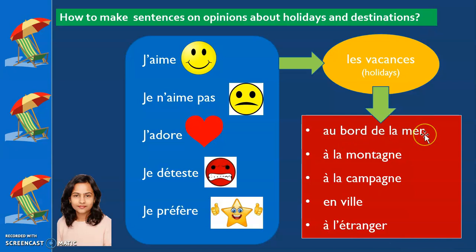Au bord de la mer, which means at the seaside. À la montagne, which means mountainside. À la campagne, countryside. En ville, in the city. À l'étranger, abroad. So, you will be making your sentence with these words in the blue box at the beginning, and then you continue with les vacances in this yellow box, and then you continue with these words in the red box. So this is how your sentence is going to be.